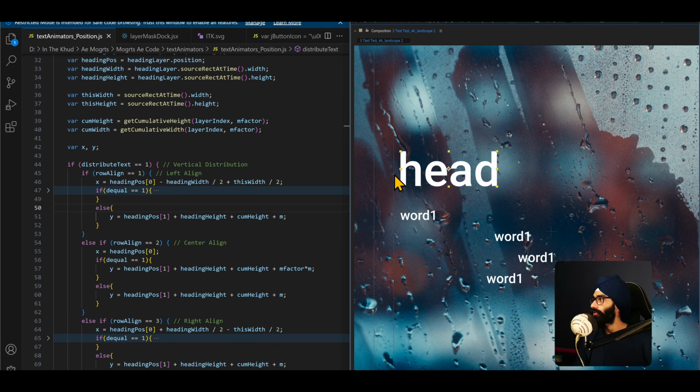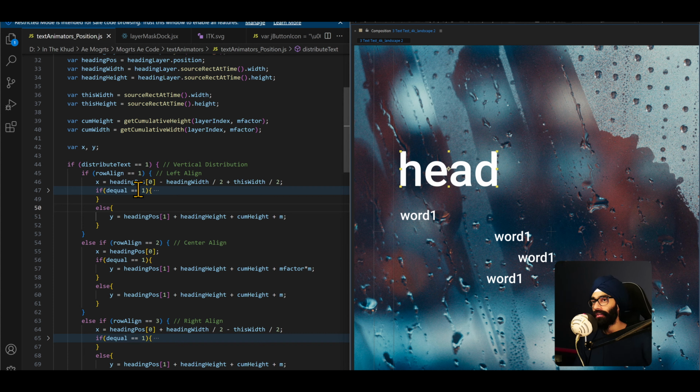If you can see my mouse cursor, I'm trying to draw a rectangle here. So with the first two, heading position 0 minus heading width by 2, my word 1 will be, instead of sitting here, it will be sitting here, and so we add this width by 2. So this width by 2 is half of this, so that means instead of sitting here, half of this, it will sit here where it is sitting right now. So that's how we're getting X.